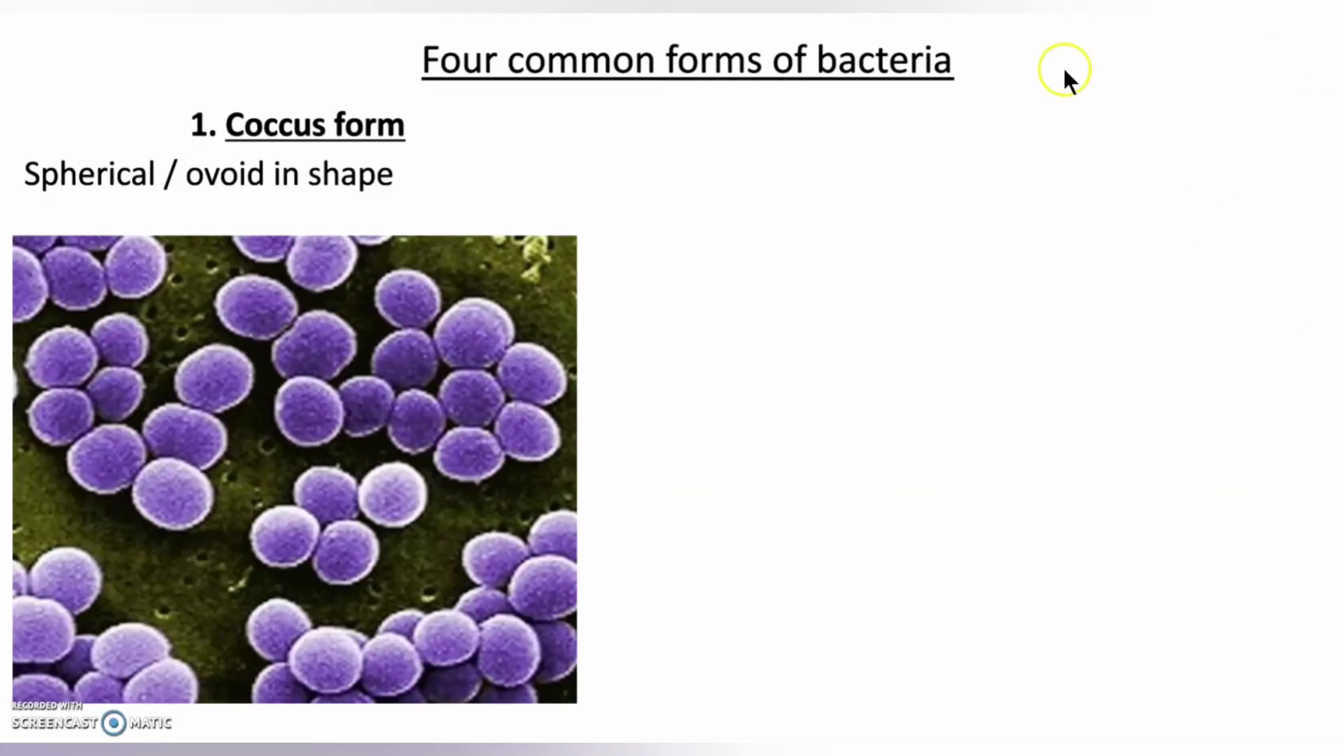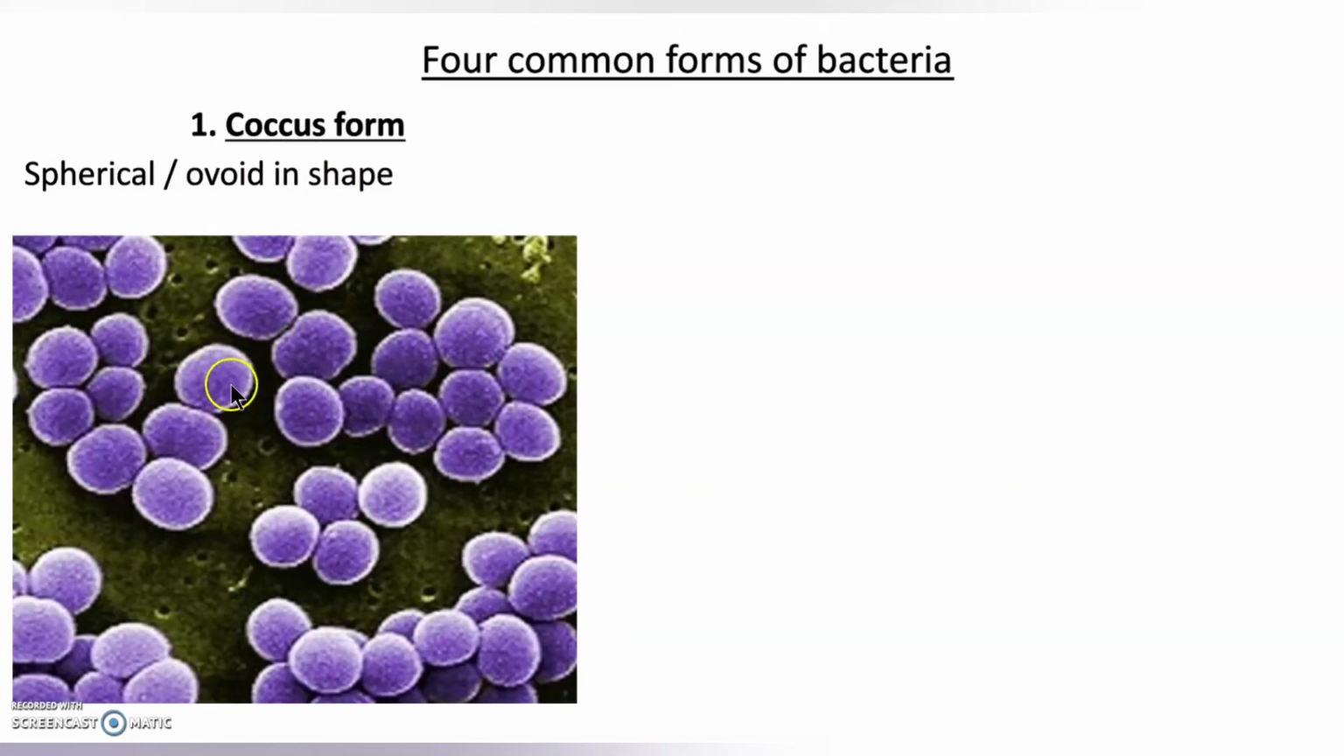Now the bacteria, in singular it is bacterium, are the smallest and structurally the simplest organisms, and as you know it's there everywhere. There are mainly 4 common forms of bacteria, and this division is based on their shape. So they are: first is the coccus form. These are spherical or ovoid in shape. Okay, so they are spherical or ovoid in shape.